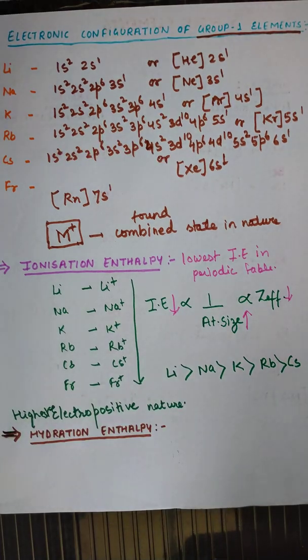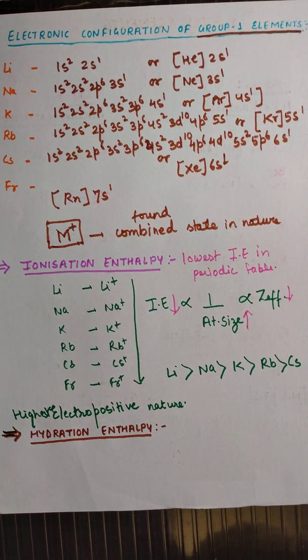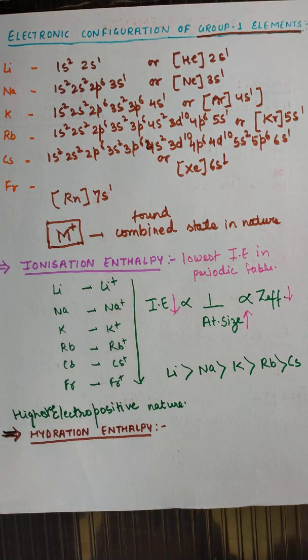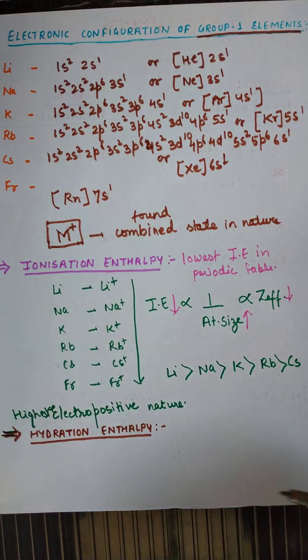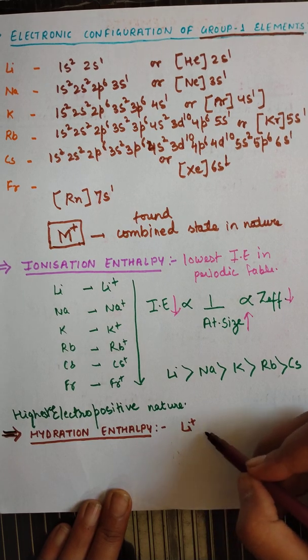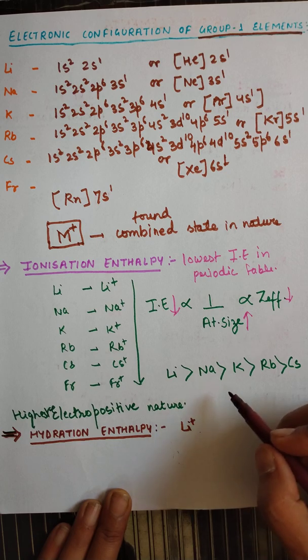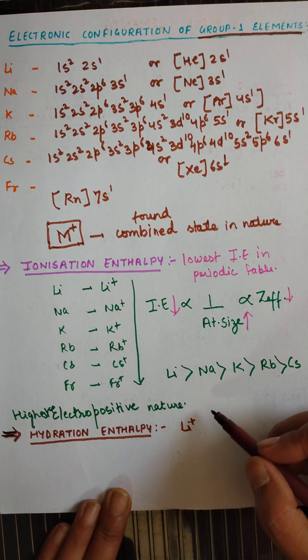Now students, what is the hydration enthalpy? In the previous class you learned about the water of crystallization. So what is hydration enthalpy actually? Generally, it is the energy released when 1 gram mole of an ion is dissolved in water, like when we dissolve 1 mole of lithium ion in water. That amount of energy released is called the hydration enthalpy.